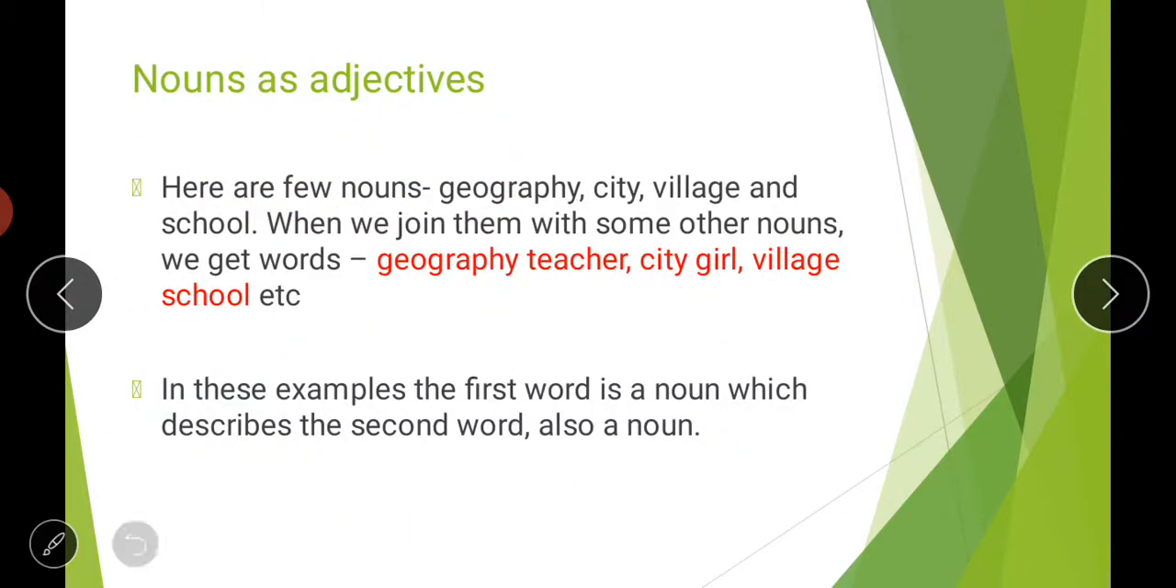Then comes the next category: nouns as adjectives.